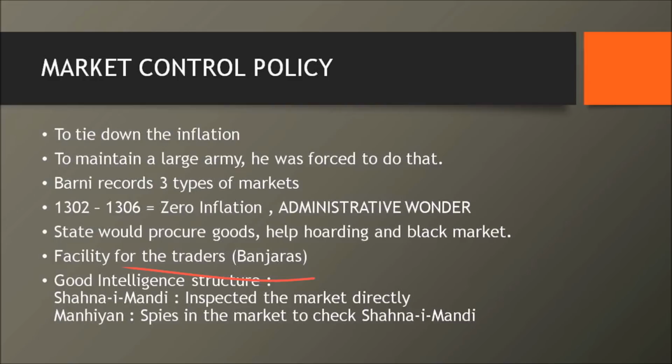And also, he made two provisions. One is Shahna-e-Mandi. Mandi means a market. These are the officials from the government who would go and inspect all the mandis, which are the markets. But the Shahna-e-Mandi could also be corrupt. So instead of that, he made some other, sorry, the spelling mistake, it is Munhia. Munhia are the spies in the market who would check whether the Shahna-e-Mandi is going wrong. So these are the absolutely brilliant market policies that Alauddin Khalji had framed.